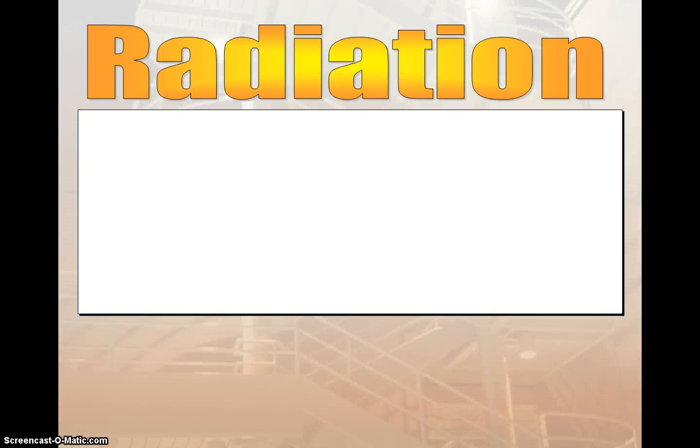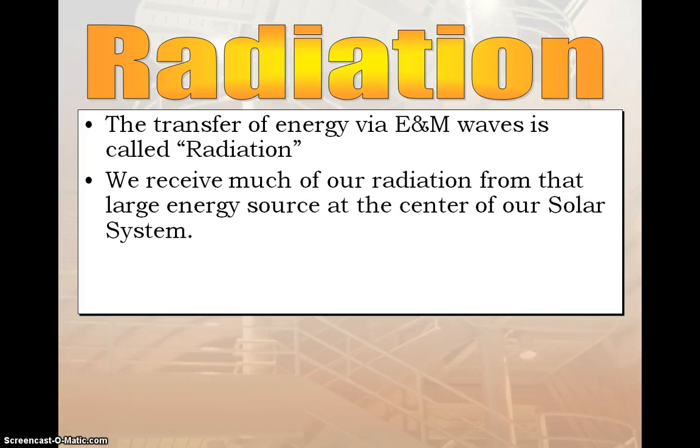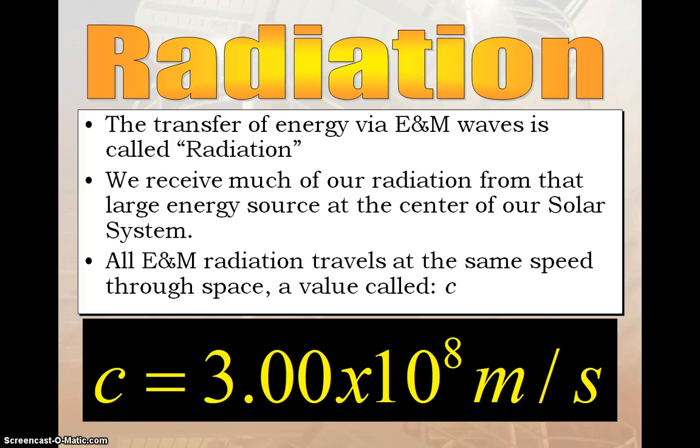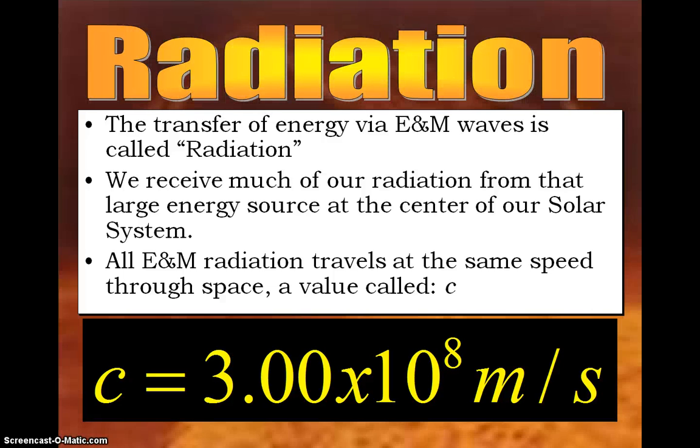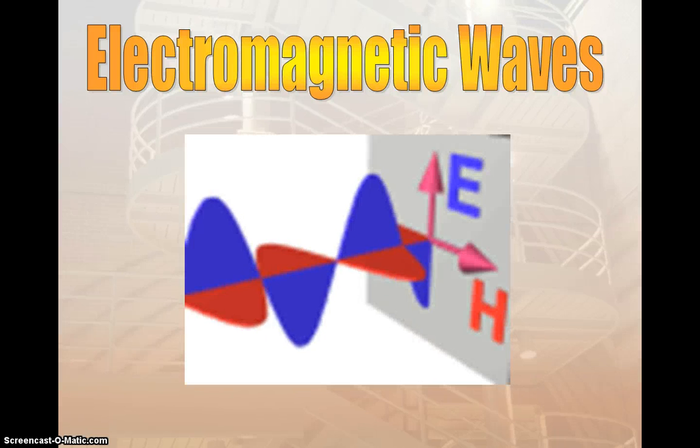Now, we also have another type of wave that's not a mechanical wave, and this is the idea of electromagnetic radiation. Electromagnetic waves are also called radiation, and we receive much of the radiation that we experience from the sun. And they all move at the same speed, which is c, the speed of light, 3 times 10 to the 8th meters per second. And that will come back to be important later as we start performing some calculations.